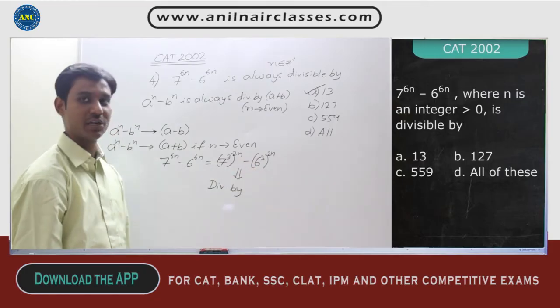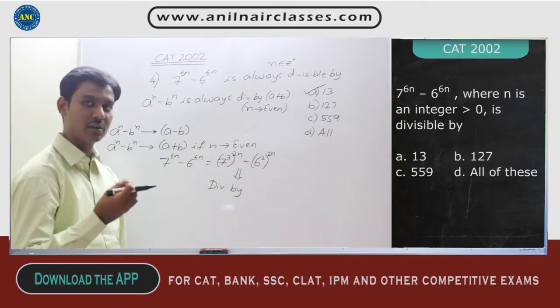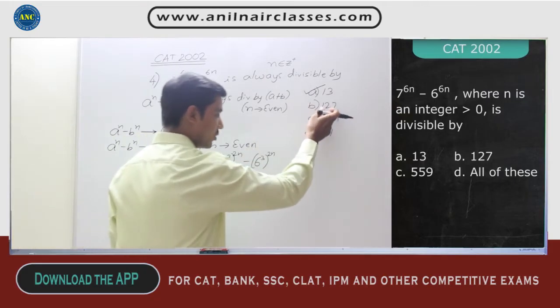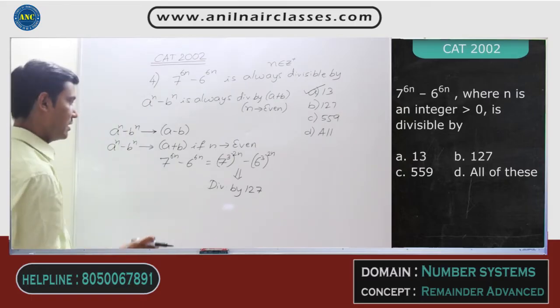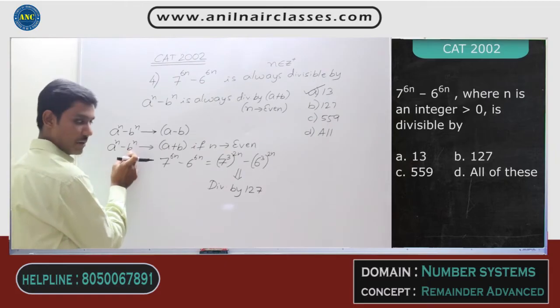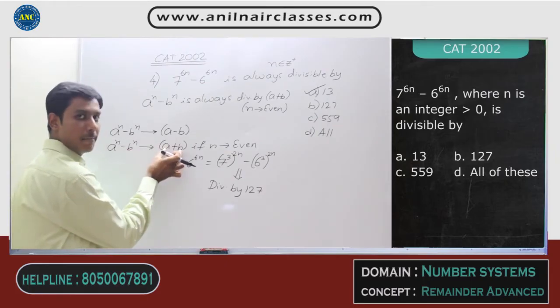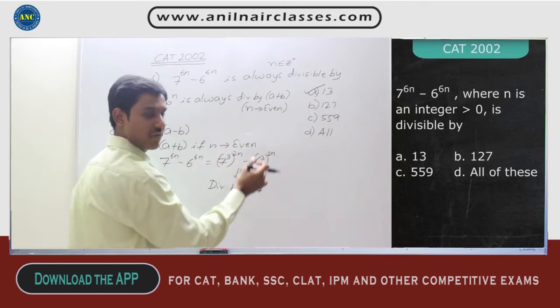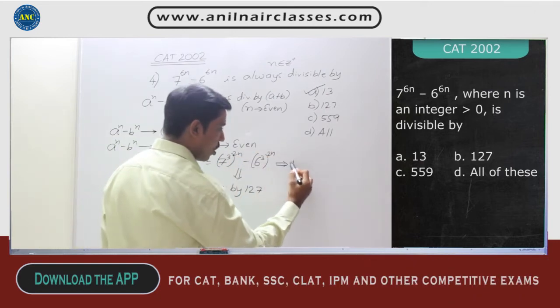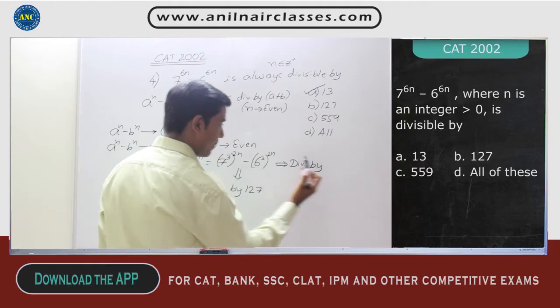6 cube is 216. 343 minus 216 is nothing but 127. That means it is divisible by 127. Similarly, a power n minus b power n is also divisible by a plus b if the power is an even number. 2n is nothing but an even number. That means this is also divisible by a plus b.